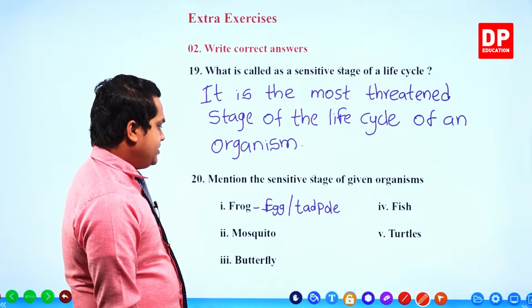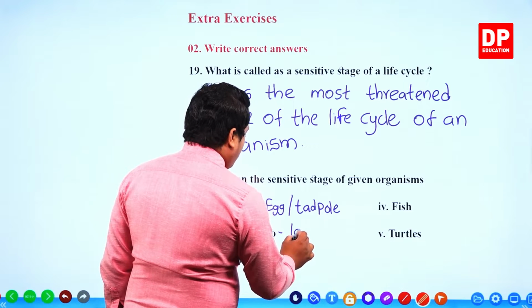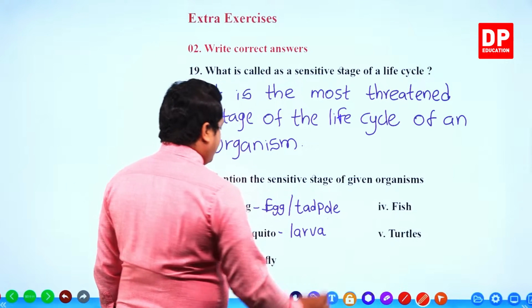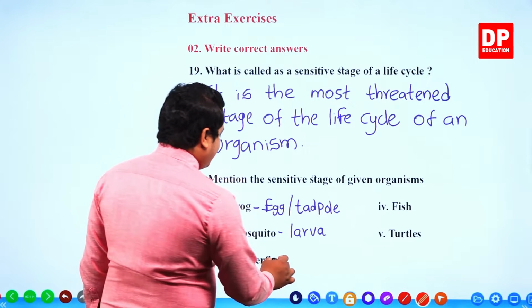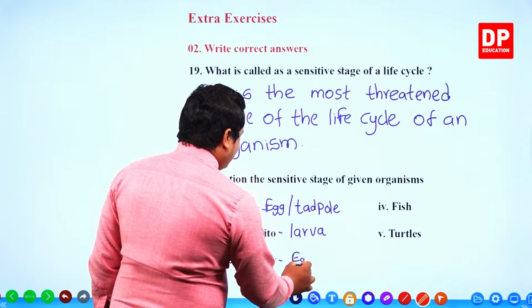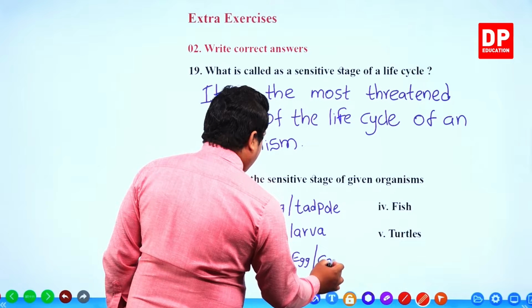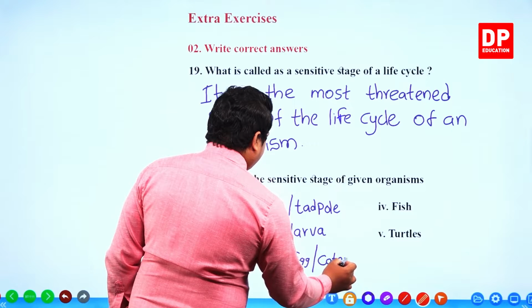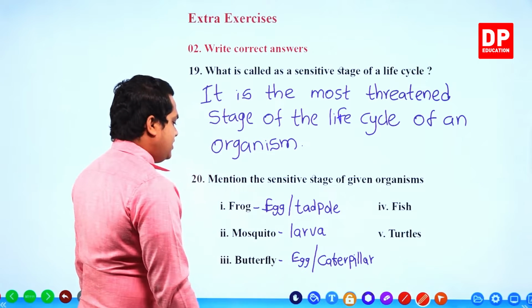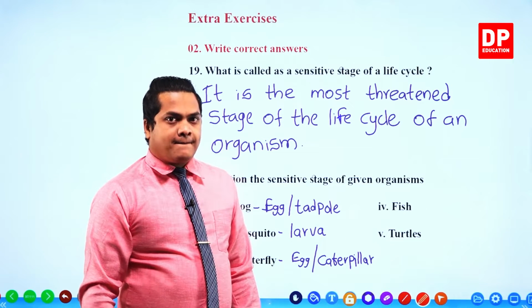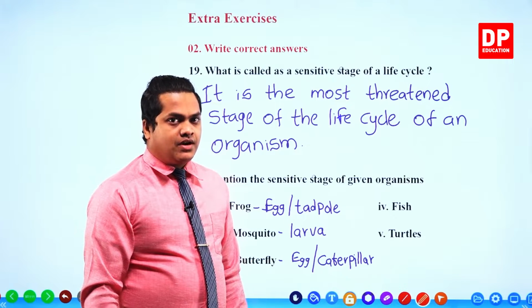Eggs and the tadpole stage. Then the mosquito. For a mosquito, we studied that the larva stage is the most threatened or the most vulnerable stage. For butterfly, it's eggs, and also we can mention the caterpillar as well. Most of the times it is the egg. The most threatened part is the egg.